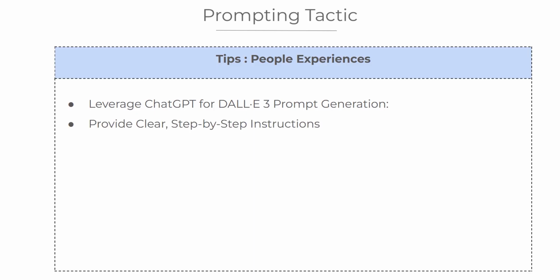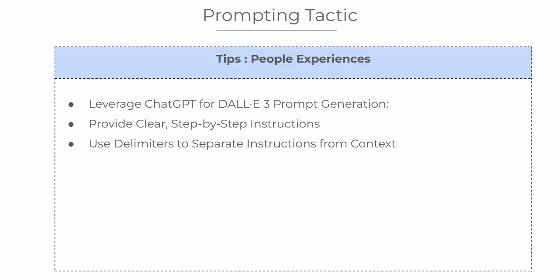People have also seen better results when they give the AI clear, step-by-step instructions. Instead of letting the AI guess what they want, they break the task down into simple steps. For example, instead of just saying, analyze this data, they say things like, Step 1, clean the data. Step 2, organize into a table. Step 3, write a short summary. This way, the AI understands exactly what to do, and the output becomes much more accurate and useful, especially for complex tasks.